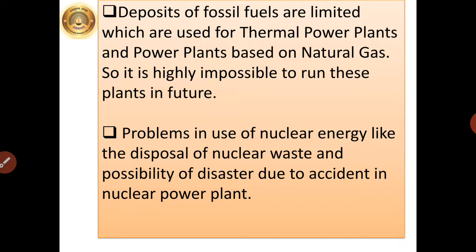Deposits of fossil fuels are limited, which are used for thermal power plants and power plants based on natural gas. So it is highly impossible to run these plants in future. Problems in use of nuclear energy include the disposal of nuclear waste and possibility of disaster due to accident in a nuclear power plant. So students, in the previous video we have already learnt about power generation by thermal, nuclear and natural gas. So these are some limitations for all these power generations. So we will see the next part now.